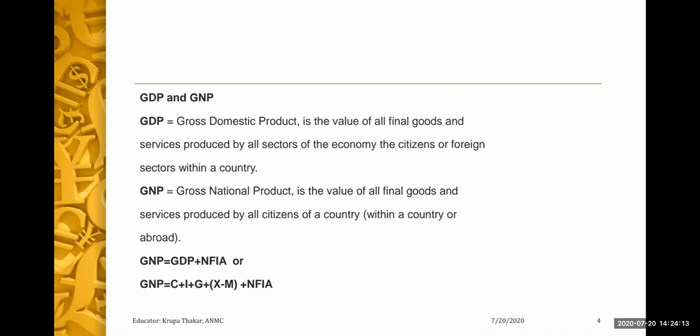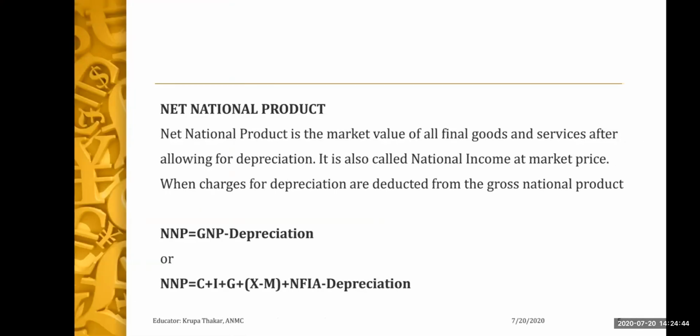So we can say that gross national product is equal to GDP plus NFIA. NFIA means net factor income from abroad, that is, whether the person has earned it staying within the domestic territory or outside the country. And GNP is equal to C plus I plus G plus X minus M plus NFIA. We'll study this in detail in further sessions.